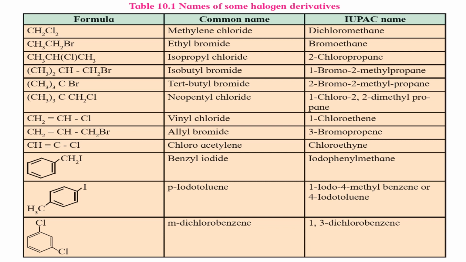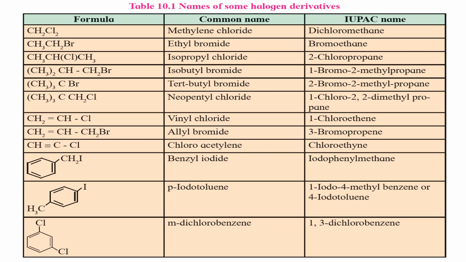For dihalogen derivative of an arene, prefixes ortho, meta, para are used in the common name system, but in IUPAC system the numerals 1,2; 1,3 and 1,4 respectively are used. Observe the examples given in the following table. Example number 4, (CH3)2CH-CH2Br. Common name of this compound is isobutyl bromide and the IUPAC name of this compound is 1-bromo-2-methylpropane.